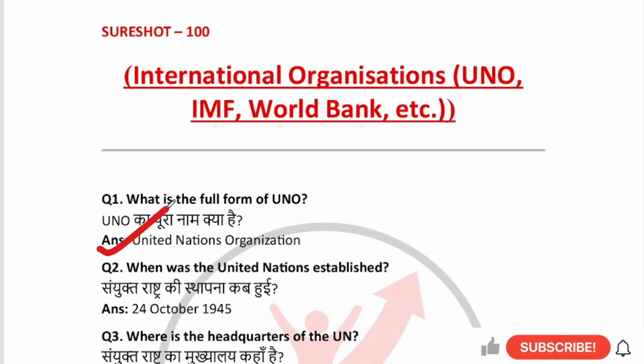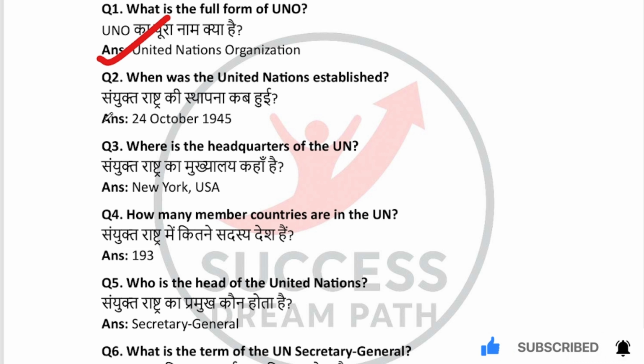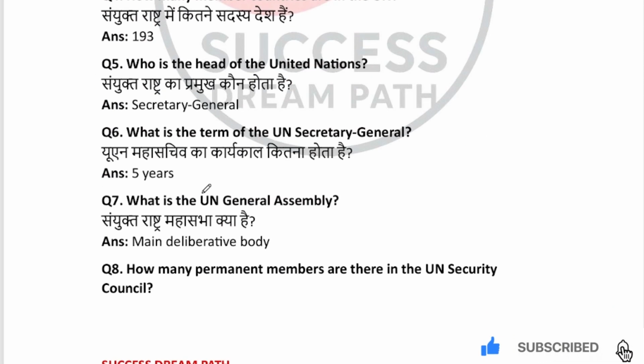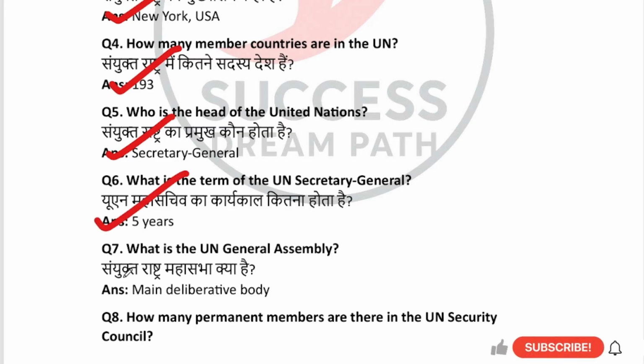UNO, United Nations Organization? When was the United Nations established? 24 October 1945. Where is the headquarters of the UN? New York, USA. How many member countries are in the UN? 193. Who is the head of the United Nations Secretariat? Secretary General. What is the term of UN Secretary General? 5 years. What is the UN General Assembly? Main deliberative body.